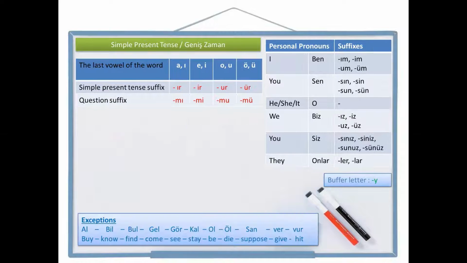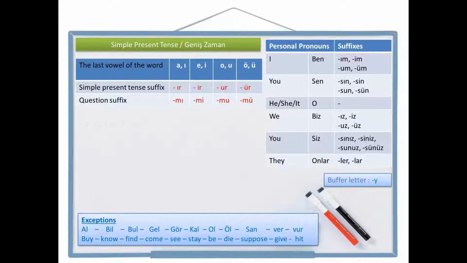Let's continue with the exceptions. These exceptional verbs are very important because they are common verbs and we use them in daily speech a lot. Let's make some examples with them. But before we start the examples, as you see on the chart, this time simple present tense suffix is going to be ir, ur, or ür, and the question suffix is going to be m, mi, mu, or mü, which alternates according to four-way vowel harmony.